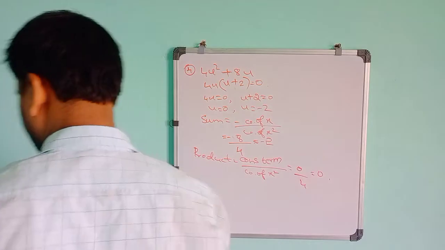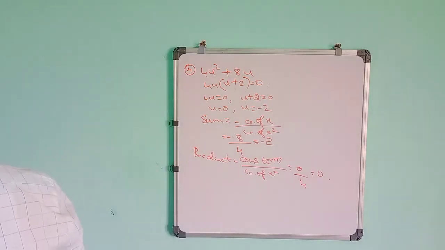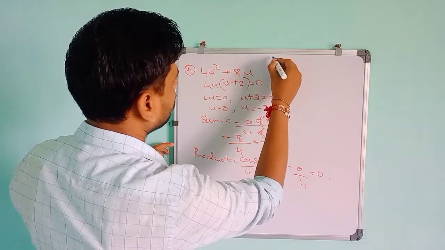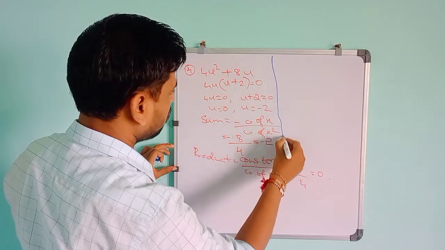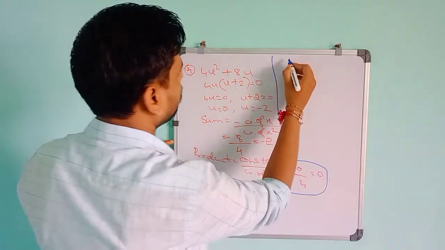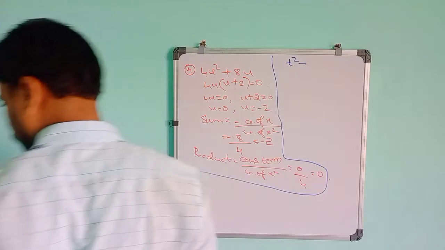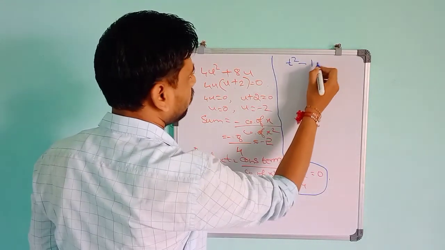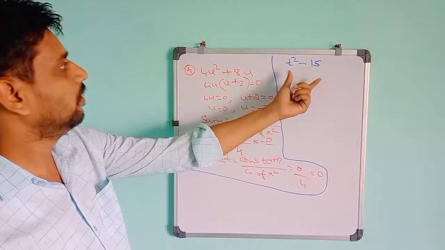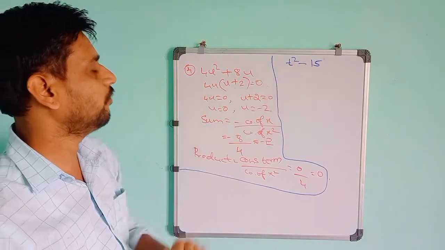The next problem. t square minus 15. They have given t square minus 15. The equation is t square minus 15. Here in this term degree 2 is present, but degree 1 is not present.